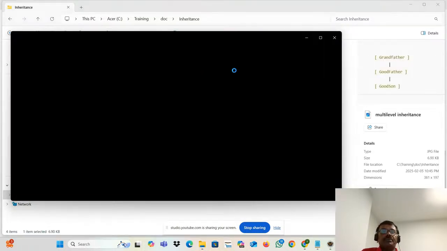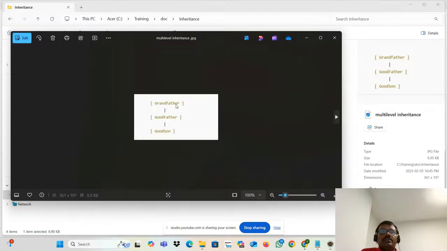This is a diagram about that one. Grandfather, father, son. This is a multi-level. Okay, now think about that actually. Grandfather has some property. Father also can consume, son also can consume. That is what Indian law is saying, right?